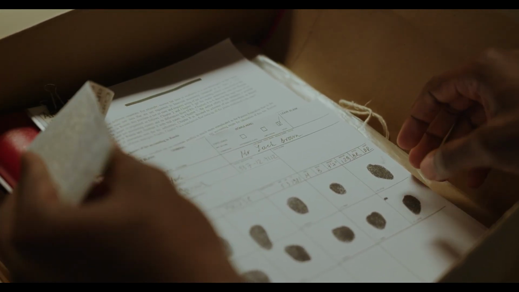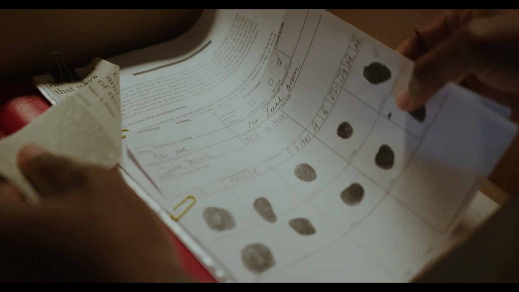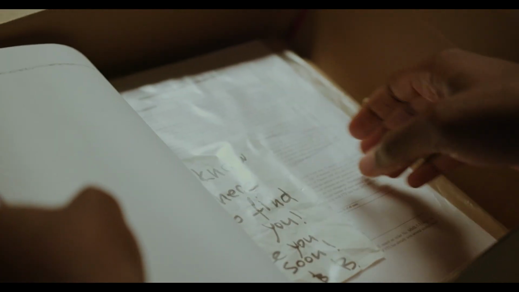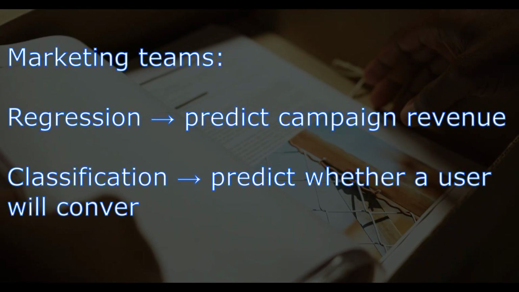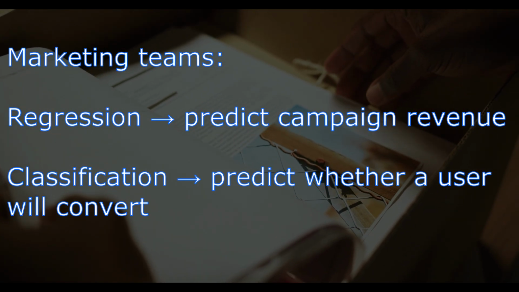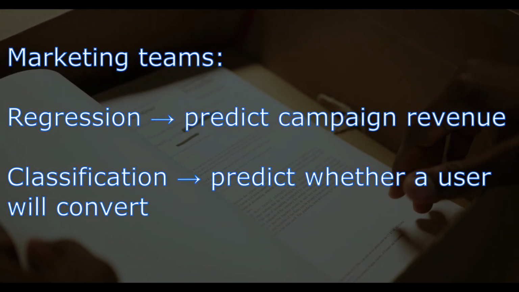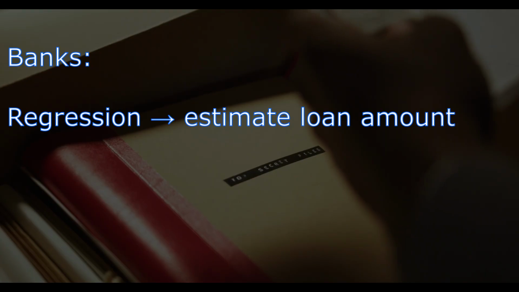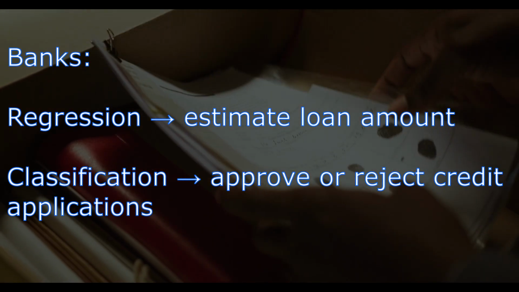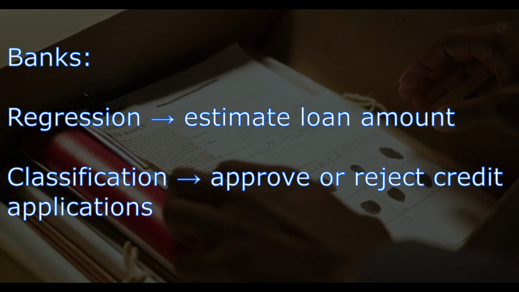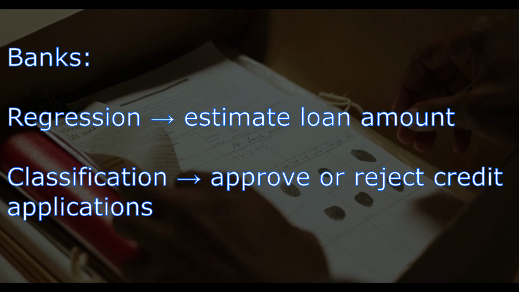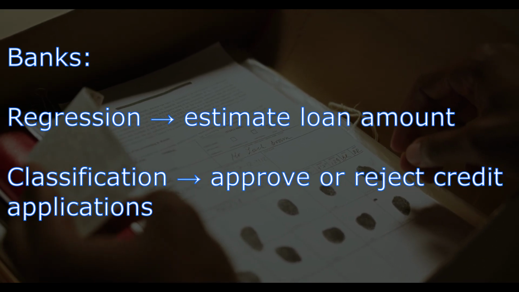Now, the main question is why this matters in business. Companies deal with both problems every day. Marketing teams will use regression for predicting campaign revenues, and they will use classification for predicting whether a user will convert. Banks will use regression to estimate the loan amount, but they will use classification to approve or reject credit applications.